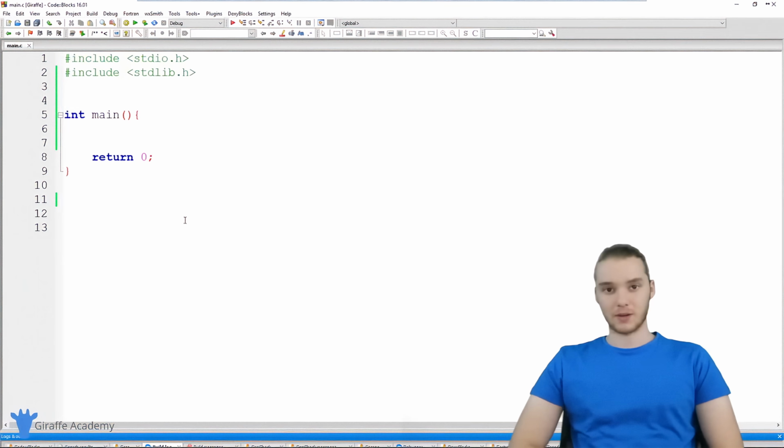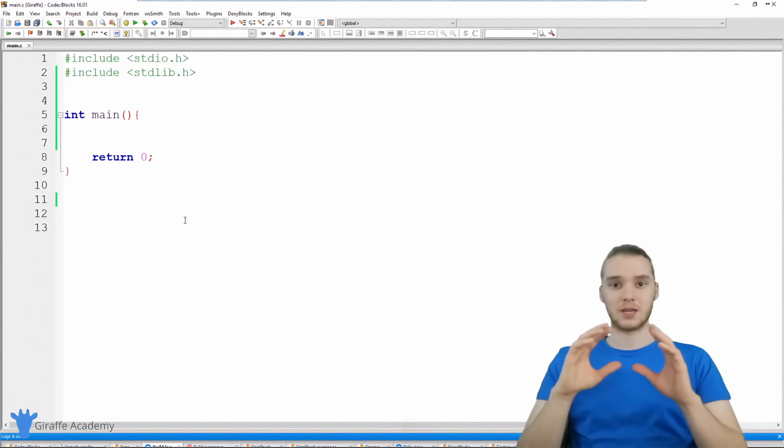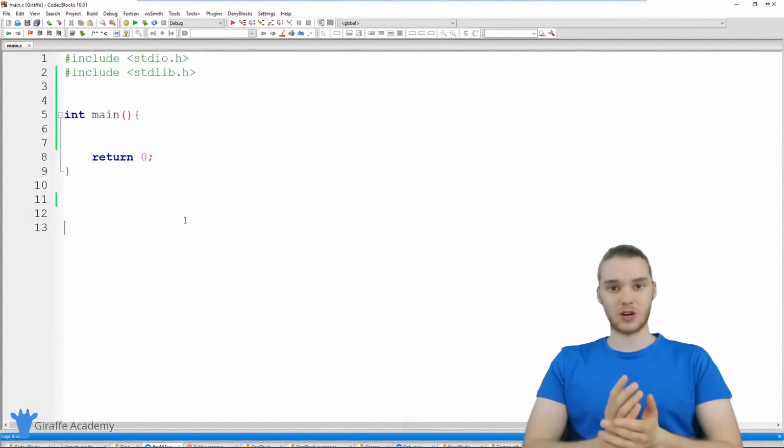In this tutorial, I want to talk to you guys about structs in C. Now, a struct is a data structure where we can store groups of data types. Inside of a struct, I could store an integer alongside a string, alongside a character, alongside a double. I could store all these different data types in one single data structure. And there's tons of uses for structs.